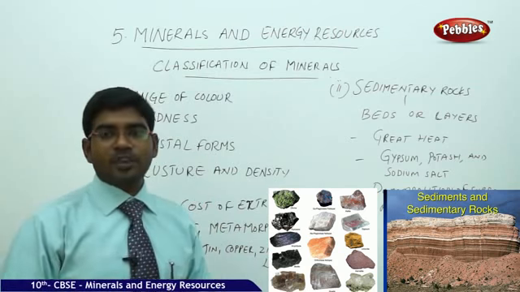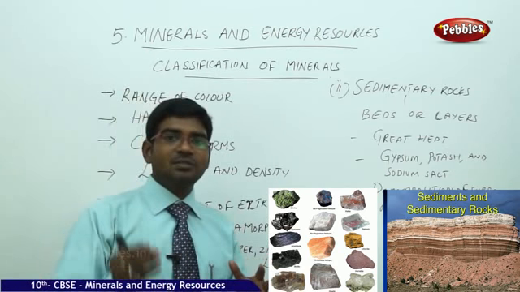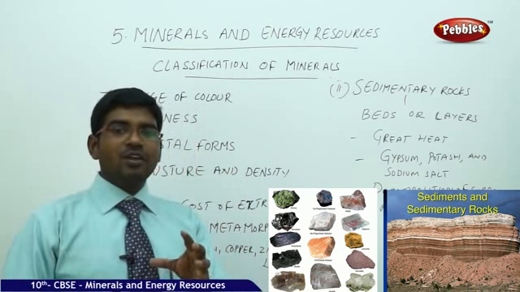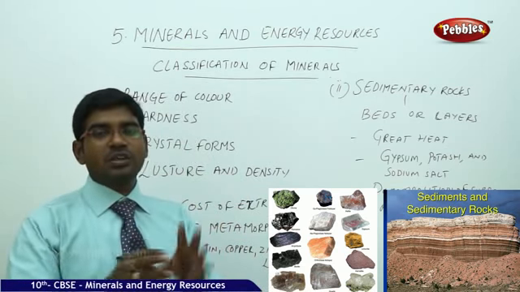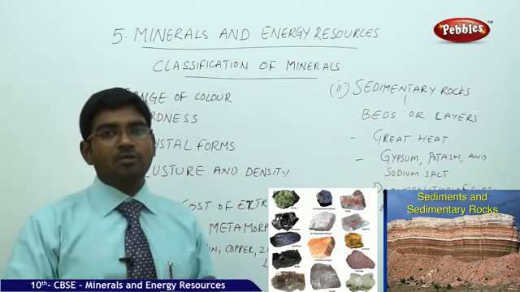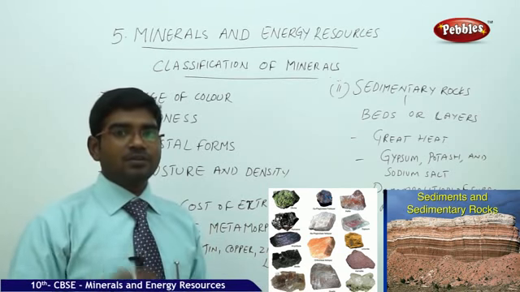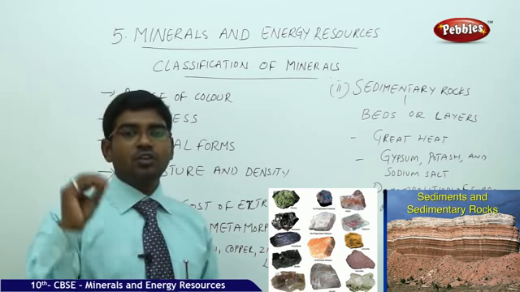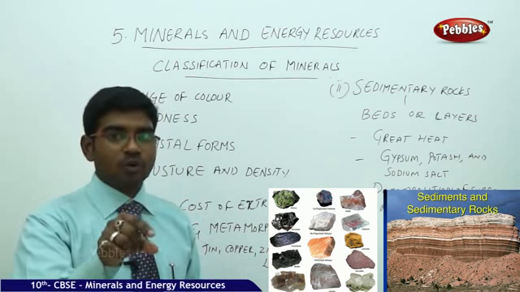What is an ore? An ore is an additional substance combination to the existing mineral. A mineral will be combined with some other compounds and together you get it in the form of an ore. For example, iron: we don't get it in the form of iron, you get it in the form of iron ore.